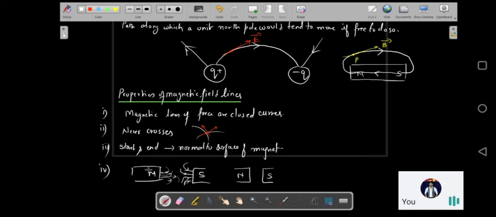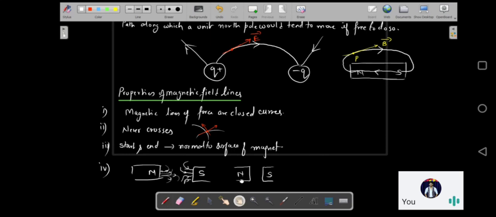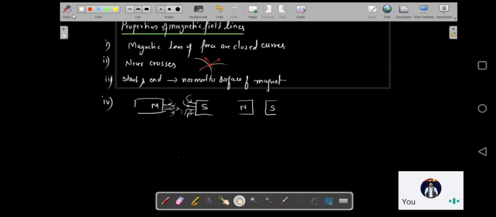But what is the second property that we have studied? Two magnetic field lines cannot cross each other. So what is going to happen in this case? They are going to get compressed, but they are not going to cross each other. So the field lines get compressed like this. The magnetic field lines can compress lengthwise, and in the case of repulsion they are going to expand sideways. So this is the fourth property.